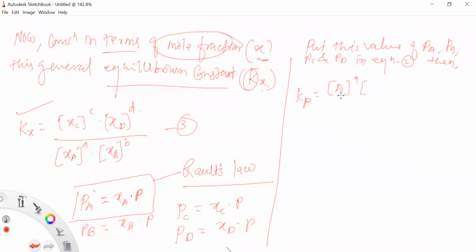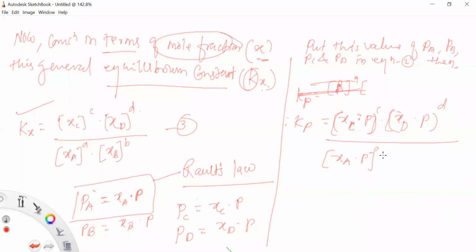Kp is equal to (Xc into P) raised to power c into (Xd into P) raised to power d, upon (Xa into P) raised to power a into (Xb into P) raised to power b.